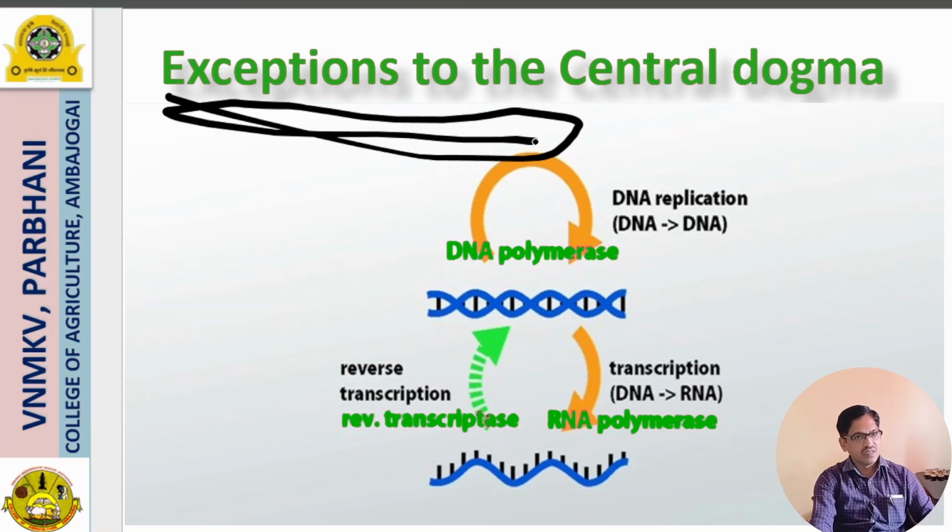Retroviruses like HIV use reverse transcription to convert the RNA to DNA. यद्यपि केंद्रीय मत एक मौलिक सिद्धांत है, इसमें कुछ अपवाद भी है. रेट्रोवायरस जैसे कि HIV रिवर्स ट्रांसक्रिप्शन का उपयोग करके RNA को DNA में परिवर्तित करते हैं. So friends, this is regarding the central dogma, which is playing a key role in molecular biology that explains how genetic information is used to produce the protein. Understanding this concept helps in genetics, biotechnology, and medicine.